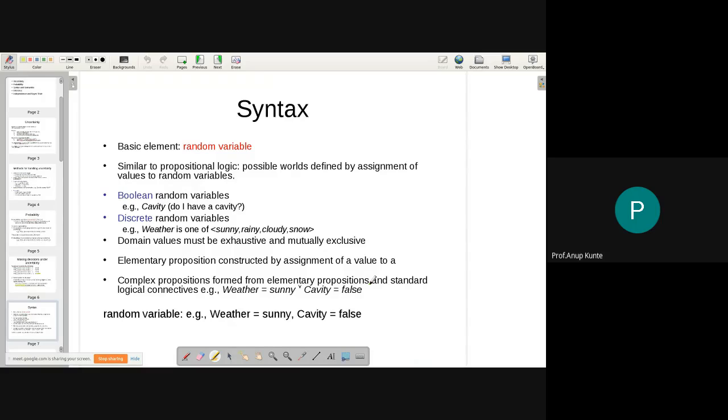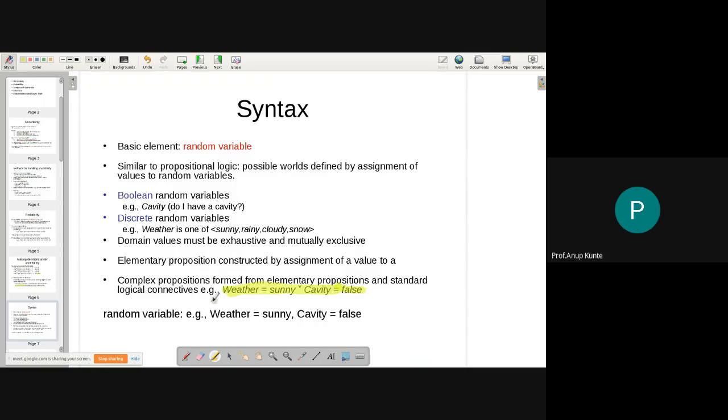Okay, now see how we can form a complex sentence in this representation: weather is equal to sunny or cavity is equal to false. So you can use the logical connectives in order to get to some sort of representations.